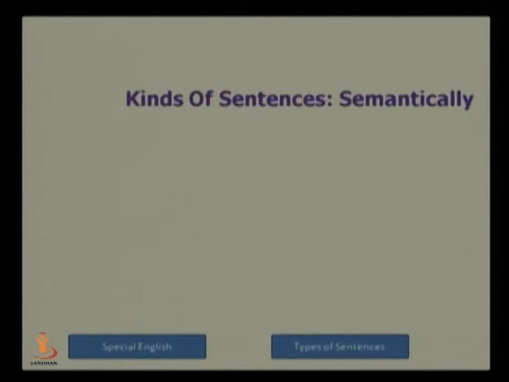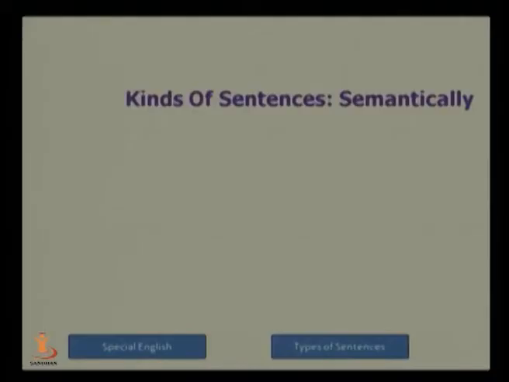So that was the types of sentences by the grammatical arrangement of words. It was the syntactic types of sentences: simple, complex, compound and compound complex. But now let us discuss the semantic types of sentences.